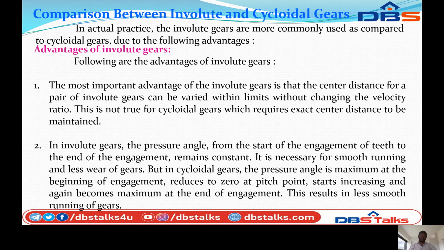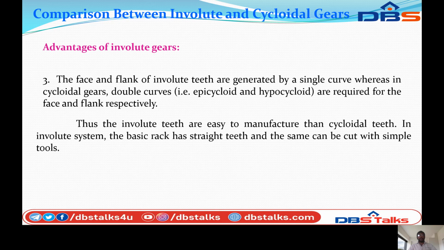Next, continuing the advantages of the involute gear. The face and flank of involute teeth are generated by a single curve, whereas in a cycloidal gear, double curves, that is epicycloid and hypocycloid, are required for the face and flank respectively. Thus, the involute teeth are easier to manufacture than cycloidal teeth. In the involute system, the basic rack has straight teeth and the same can be cut with simple tools.